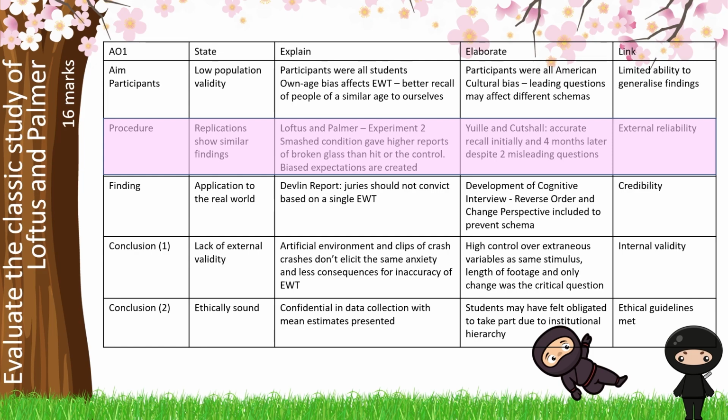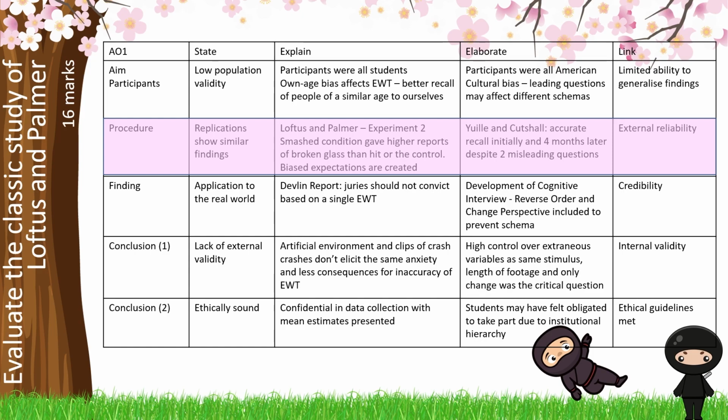We've started out here by saying there are consistent findings from similar research. Here I've given experiment 2, but you could talk about Loftus and Pickrell and lots of other pieces of research. Our counter-argument is coming from a different piece of research using a different research method, in this case, case studies. Yuille and Cutshall's research was looking at bank robberies and witnesses of bank robberies in Canada, and they found accurate recall despite inclusion of misleading information.